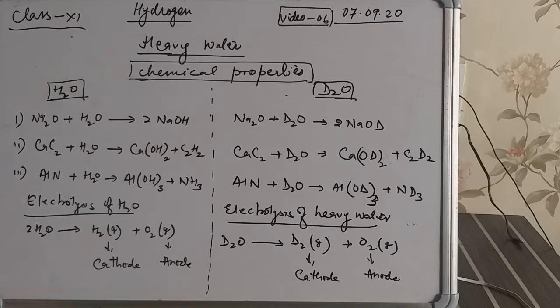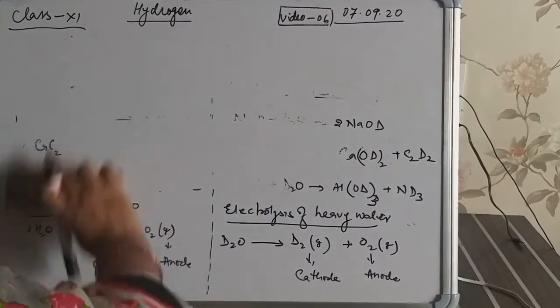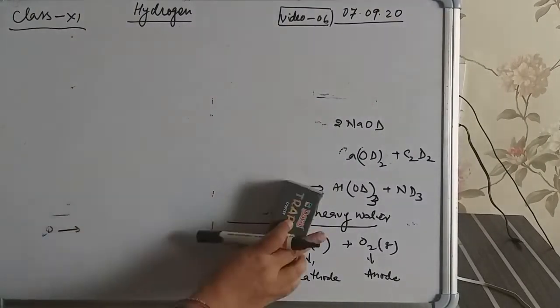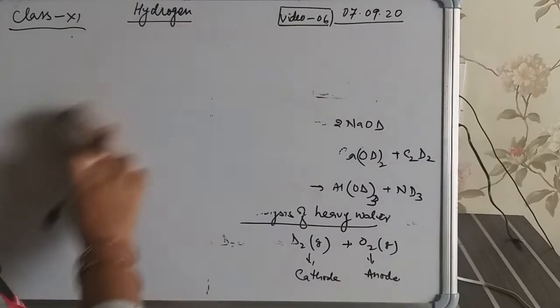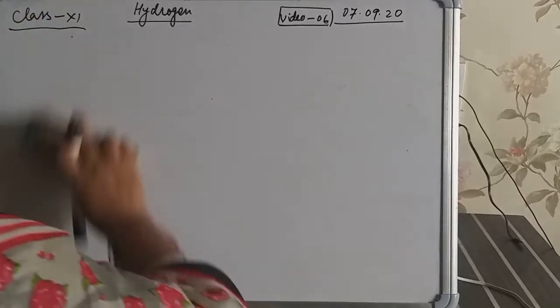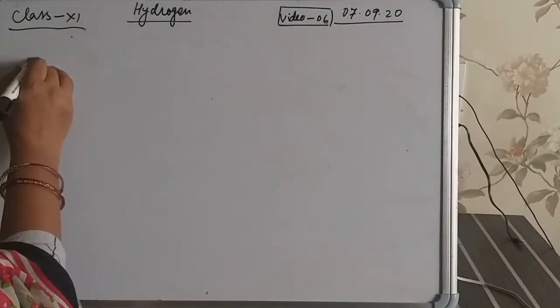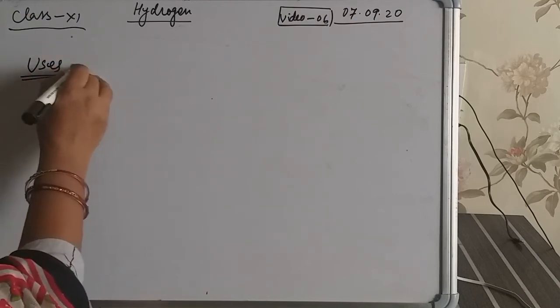If we talk about the uses of heavy water, write down the uses also. Sometimes uses are also important from an examination point of view. Short notes of heavy water, in which uses are also required. So what is most common?